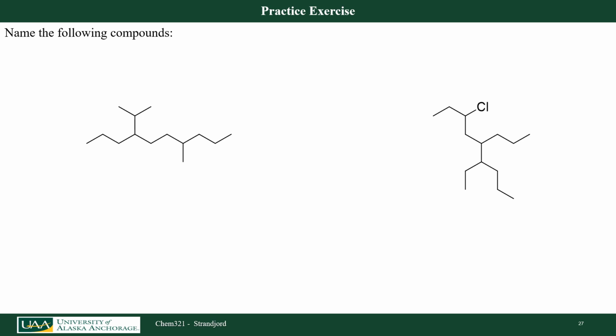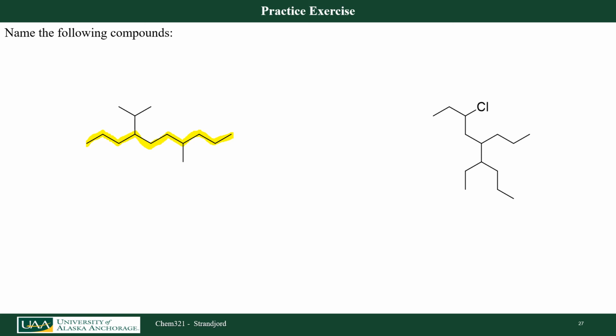Let's name the following molecules. First, let's find the parent chain. So 1, 2, 3, 4, 5, 6, 7, 8, 9, 10. That's going to be a decane. I can look at this 1, 2, 3, 4 or 1, 2, 3, 4. I could start at either side here.